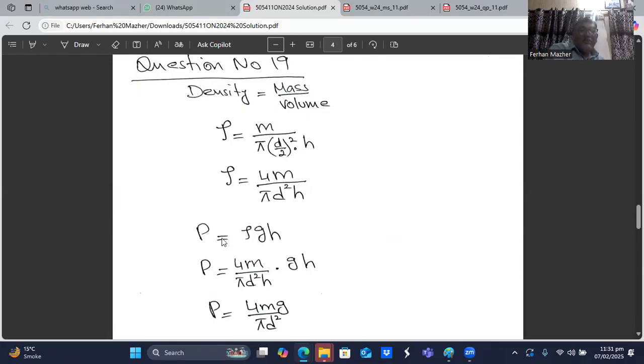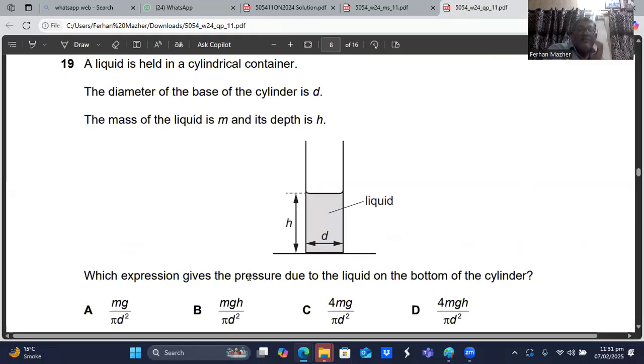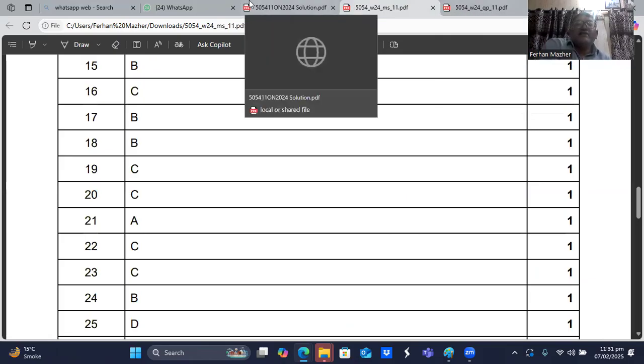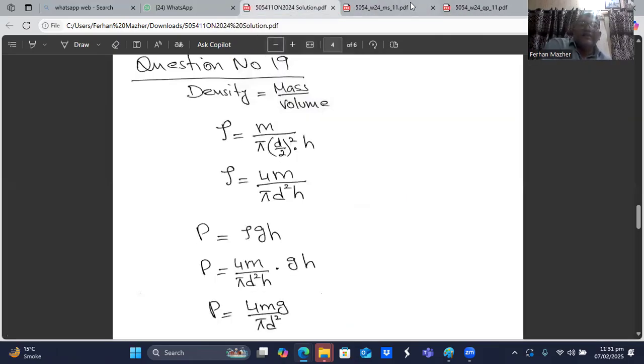So density is this. Now the pressure equals ρgh. In place of ρ, I will write 4m divided by πd²h, into gh. So this h and h will be cancelled. So you will have 4mg divided by πd². 4mg over πd². So I think C is the answer. C, question 19. C is the right answer, sir. This is the solution. A little bit difficult.